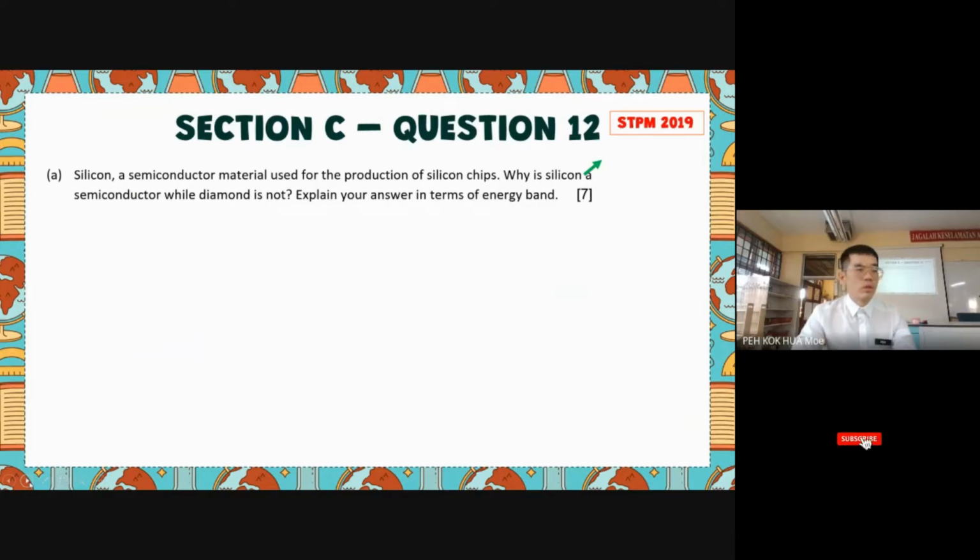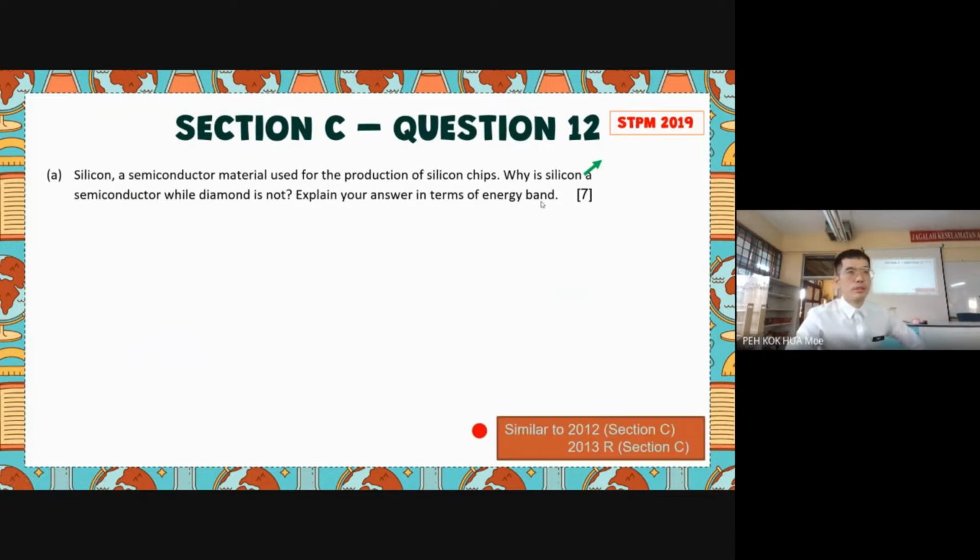Okay, so our first question, question 12. So this will be question 13 in your exercise. It's a question from 2019. Silicon is a semiconductor material used for the production of silicon chips. Why is silicon a semiconductor while diamond is not? Explain your answer in terms of energy band.